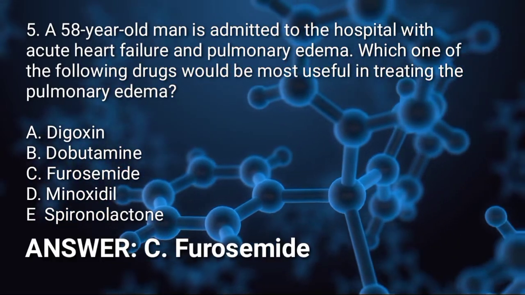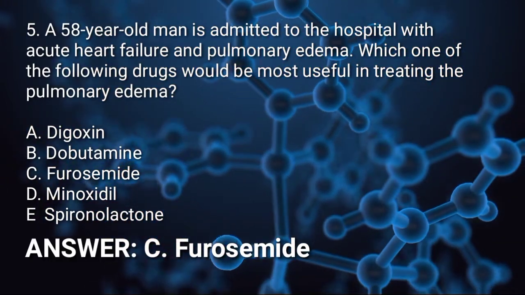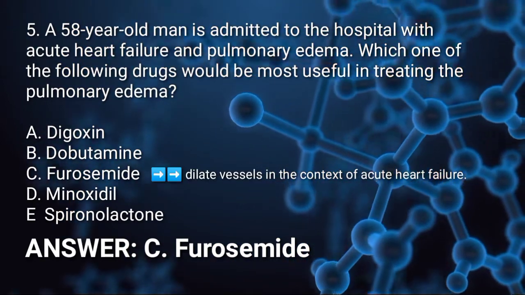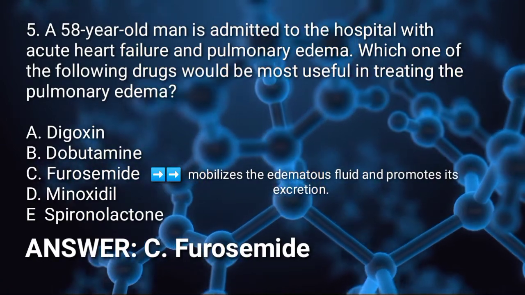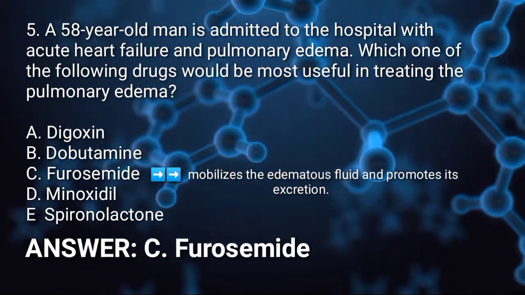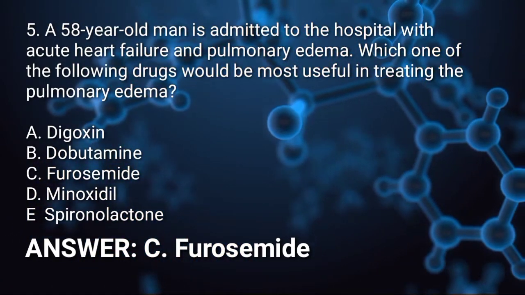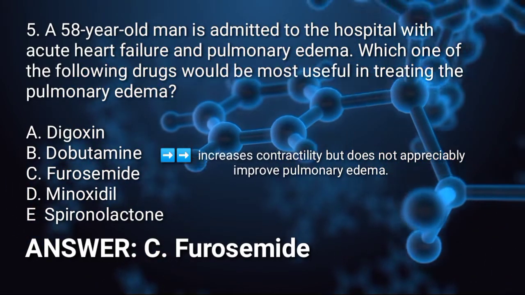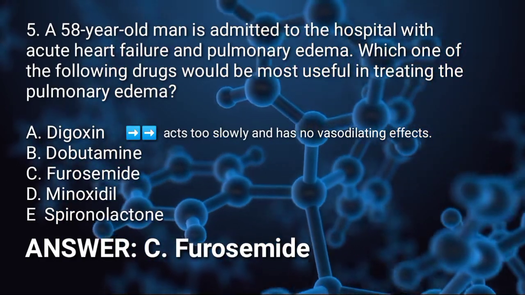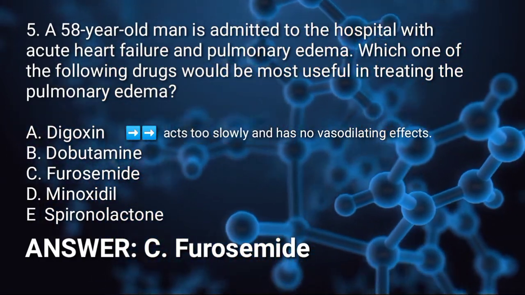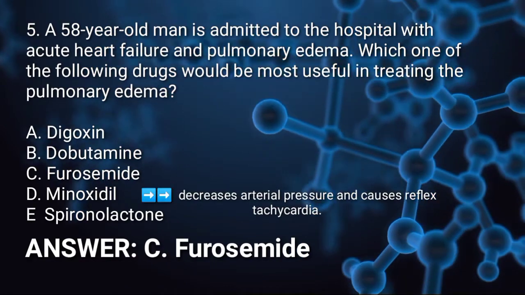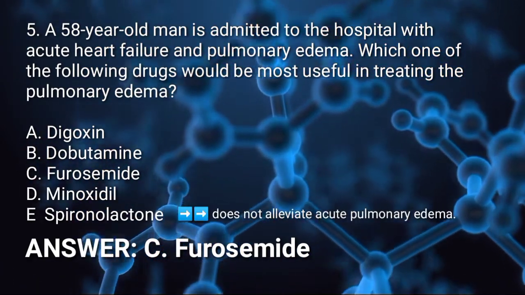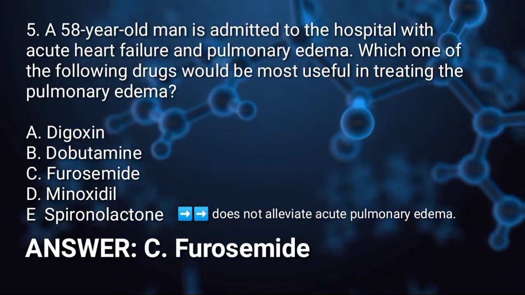Answer: C. Furosemide. Furosemide has the ability to dilate vessels in the context of acute heart failure. It also mobilizes the edematous fluid and promotes its excretion. Dobutamine increases contractility but does not appreciably improve pulmonary edema. Digoxin acts too slowly and has no vasodilating effects. Minoxidil decreases arterial pressure and causes reflex tachycardia. Spironolactone does not alleviate acute pulmonary edema.